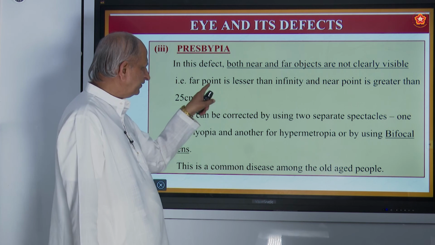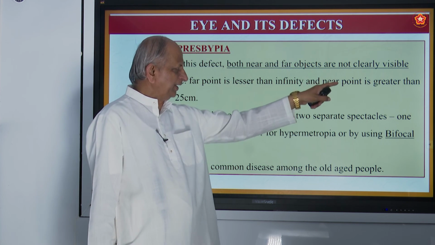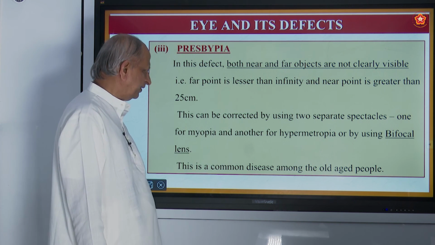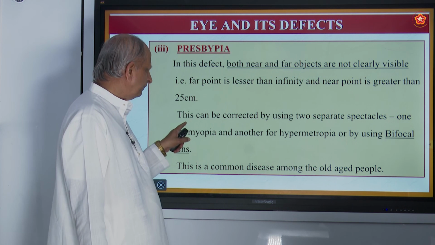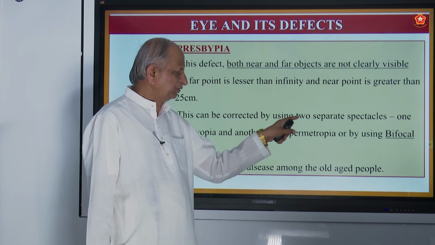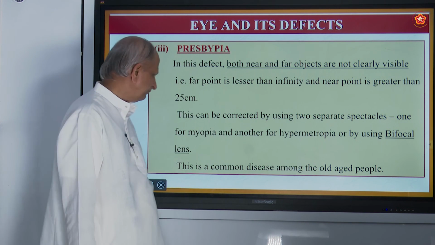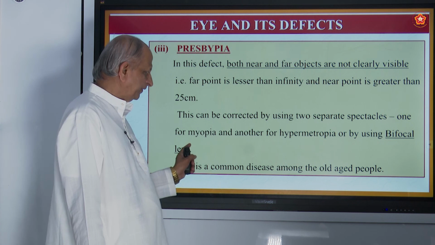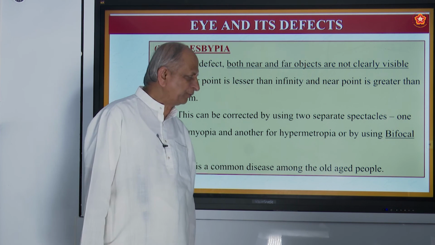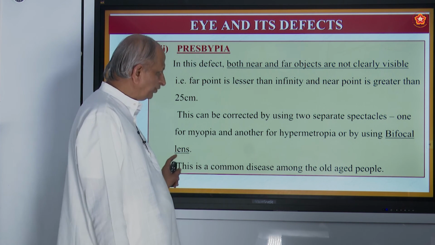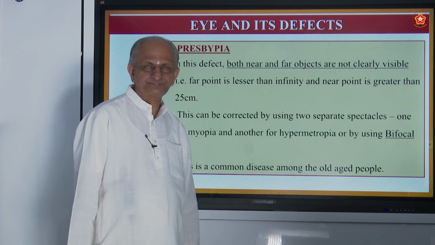So the far point is lesser than infinity, the near point is greater than 25 centimeters. So what will you do? This can be corrected by using two separate spectacles, one for myopia, another for hypermetropia, or by using bifocal lenses.